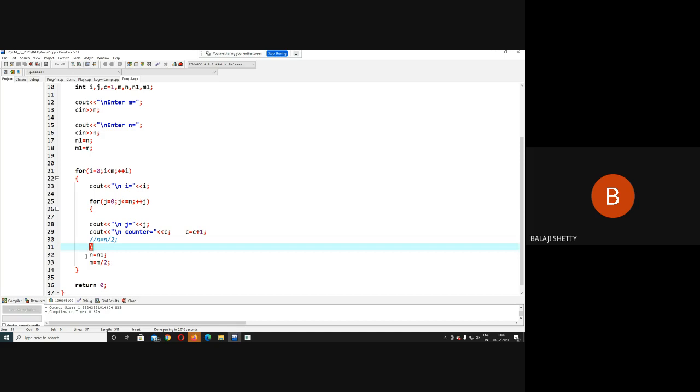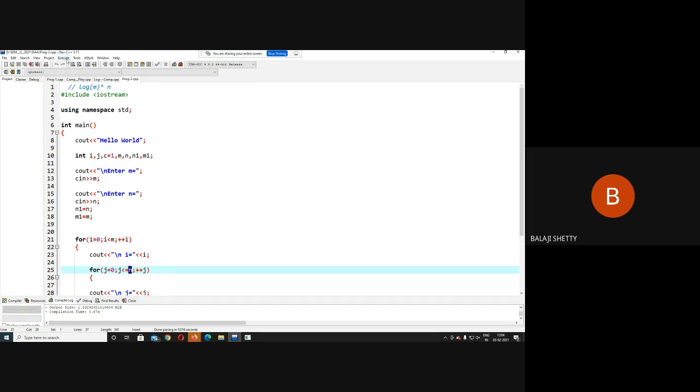And why have I written n equal to n1? Because I have to restore the value of n here. As I have decremented the value of n and m every time, so I have to restore it. So let us run the code. Log m to the base n.